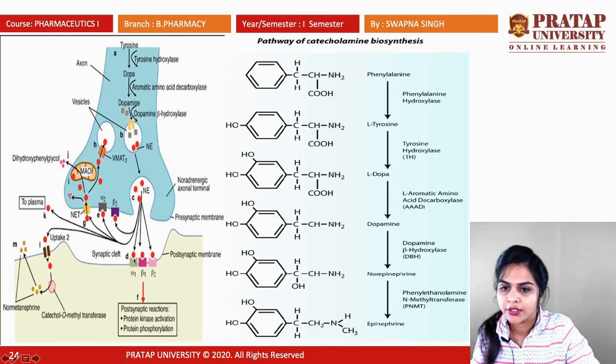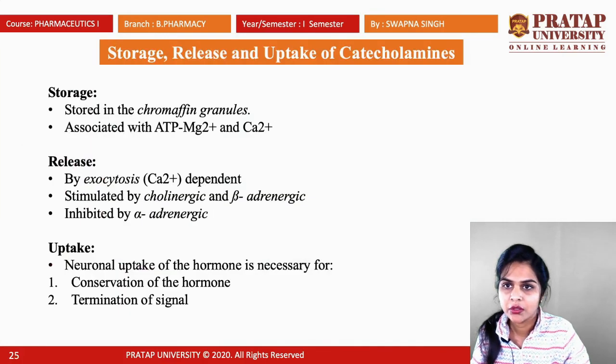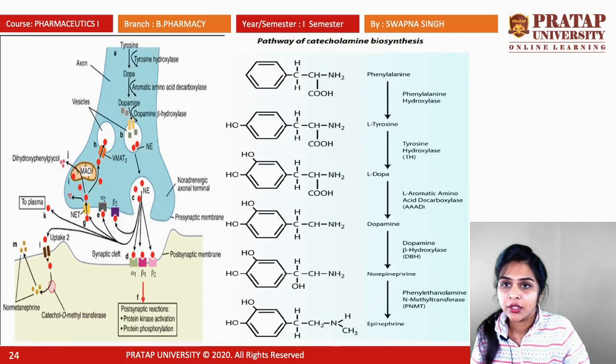It shows its action, and then it is removed from the body after metabolism. For the metabolism, two enzymes are responsible: MAO, monoamine oxidase, and COMT, catechol-O-methyltransferase. So this is all about the catecholamine.